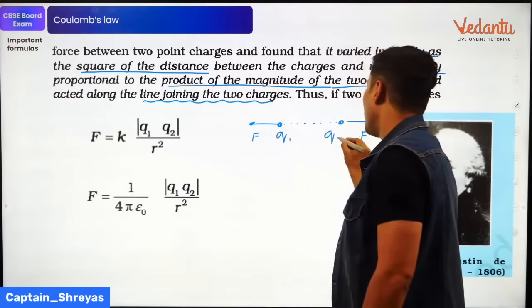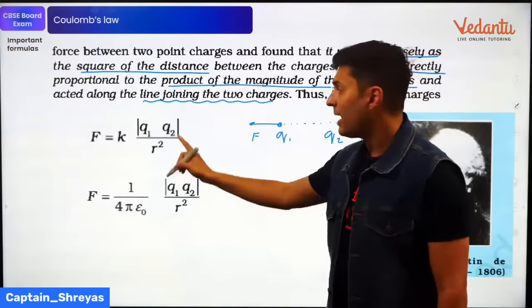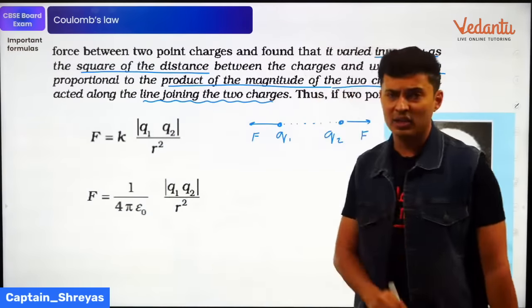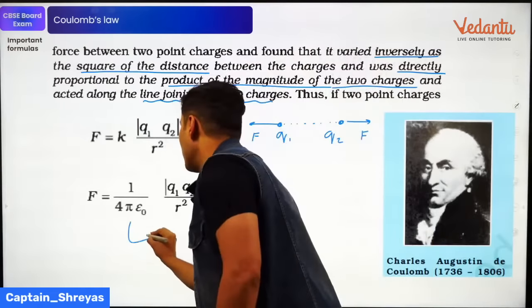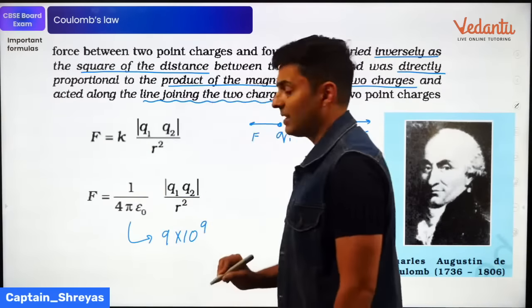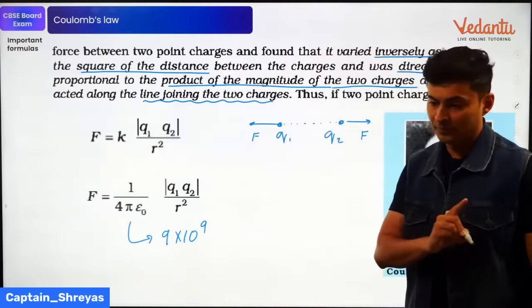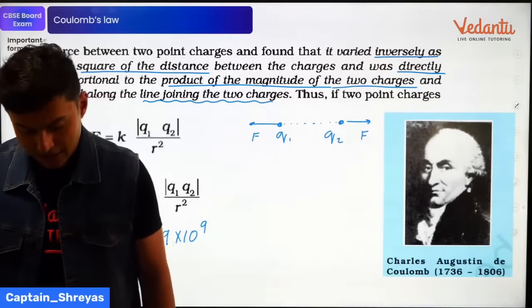Also show the diagram. Now you have to also mention the formula: F is equal to K Q1 Q2 by r square. The value of K is 1 by 4 pi epsilon naught, which comes out to be 9 into 10 to the power 9 in SI units. Mention that as well. Everyone with me? Great.